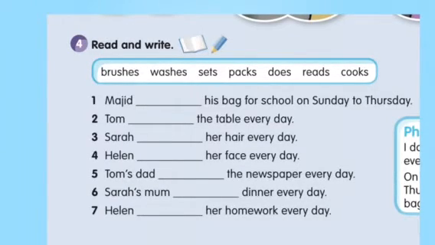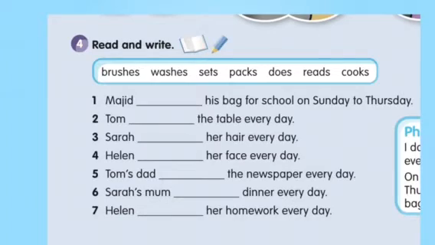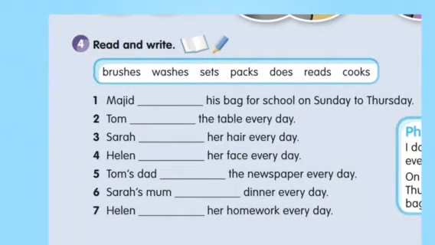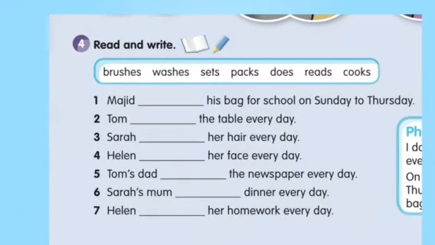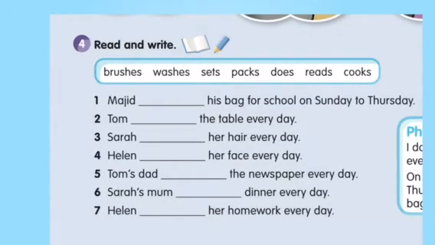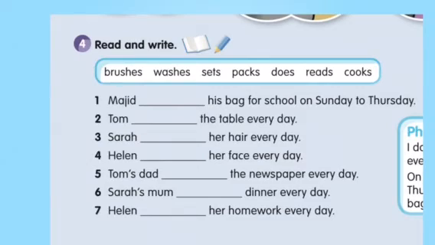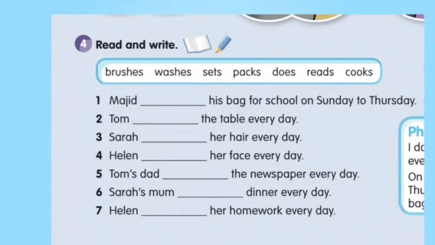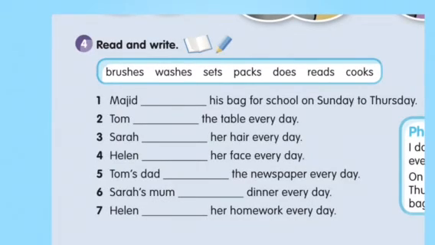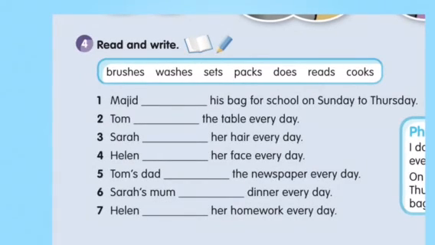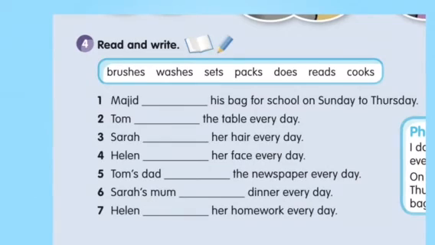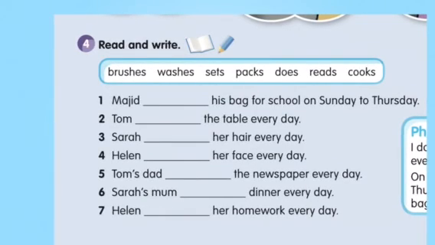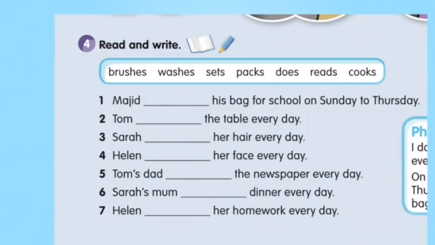Number 2. Tom blank the table every day. What does Tom do with the table? Sets the table. Yes, sets the table every day. Number 3, Sarah blank her hair every day. What did I say before? Sarah brushes. So we're going to use brushes her hair every day. Number 4, Helen blank her face every day. What do you do with your face? You wash your face. So Helen wash